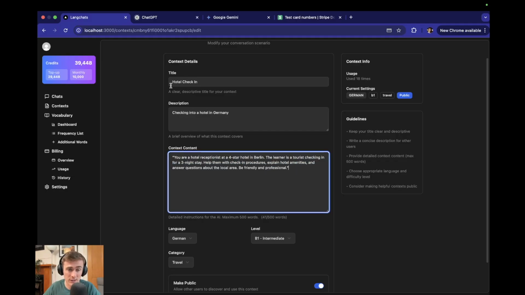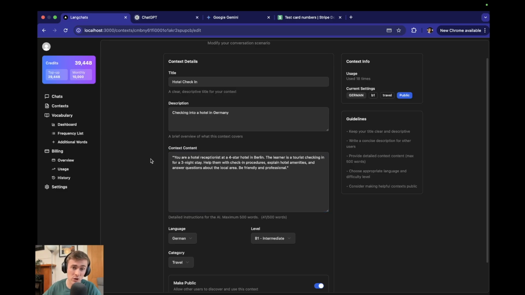You can see here that this is going to be a hotel check-in scenario. You're a hotel receptionist at a 4-star hotel in Berlin. The learner is a tourist checking in for a 3-night stay. Help them with the check-in procedures, explain hotel amenities, and answer questions about the local area. Be friendly and professional. You can be as descriptive as you want here.